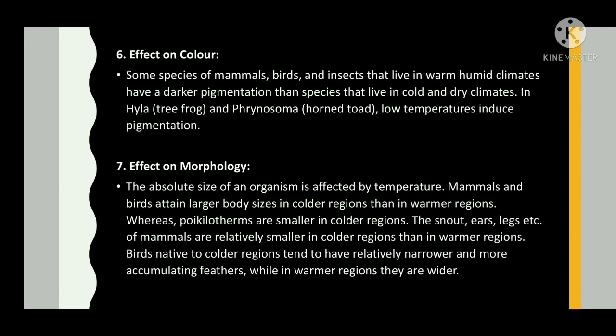The snout, ears, legs, etc. of mammals are relatively smaller in colder regions than in warmer regions. Birds native to colder regions tend to have relatively narrower and more accumulating feathers, while in warmer regions they are wider.